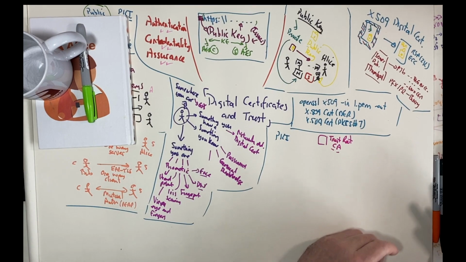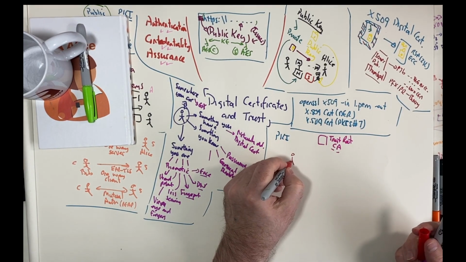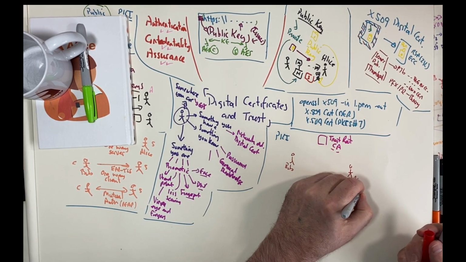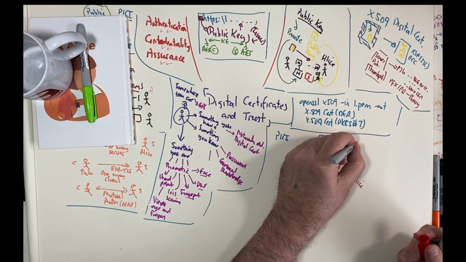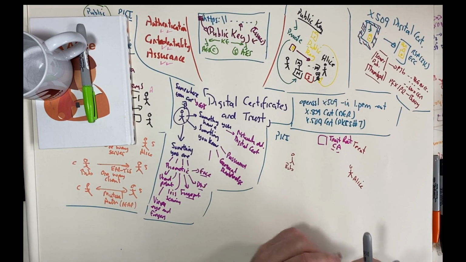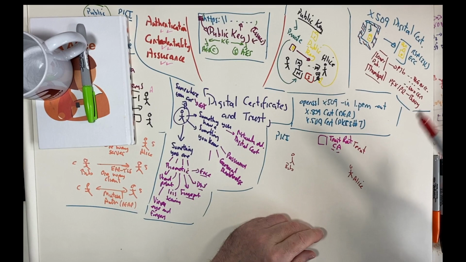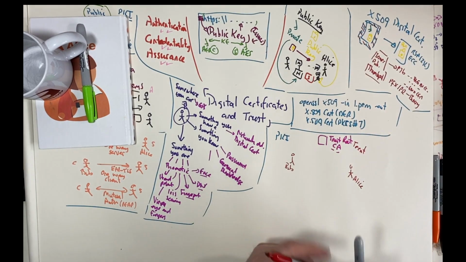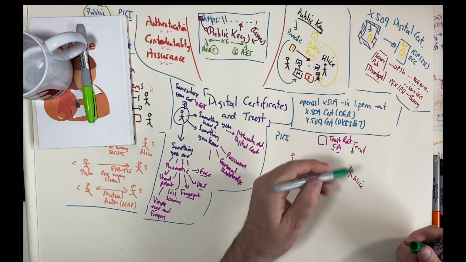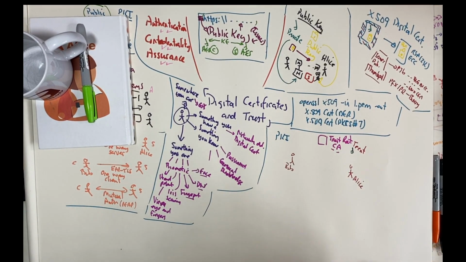We then have Bob and Alice, and we'll define the root CA as Trent, a trusted entity. And Trent is trusted to sign for these certificates. So he will take his private key and then sign a certificate for Bob.